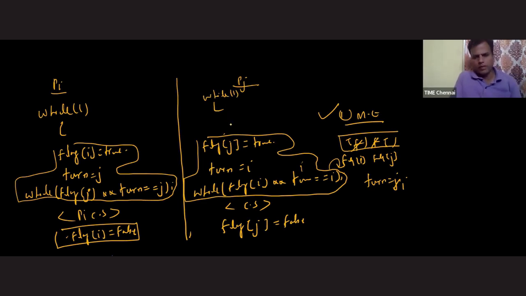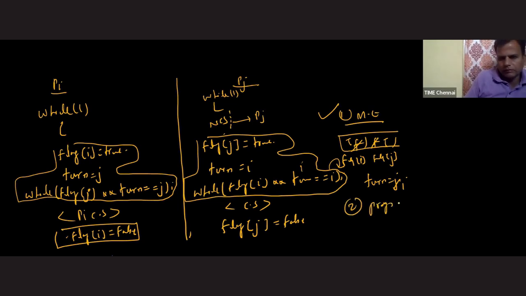First I'm making process Pj not interested by running this process Pj in the non-critical section area or remainder section area. Okay, fine. Next one, sir. So first I'm proving the progress. Initially, sir, flag values are what? False. Now, when process Pj is not interested, at this point of time, can process Pi enter inside the critical section or not? Let's check this one.